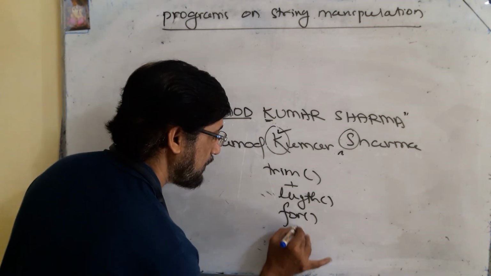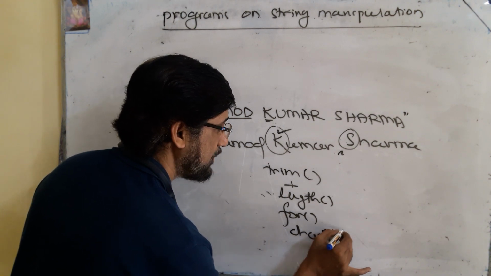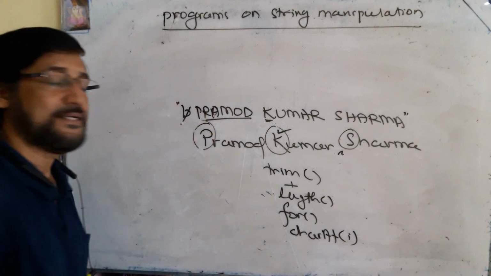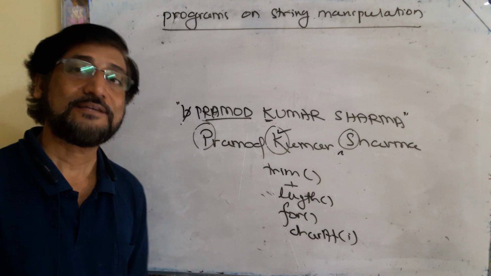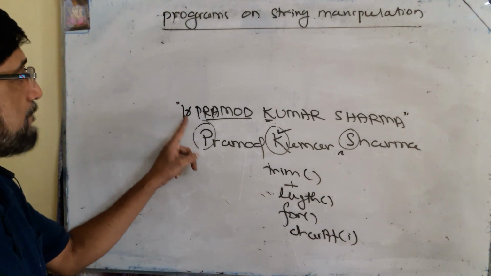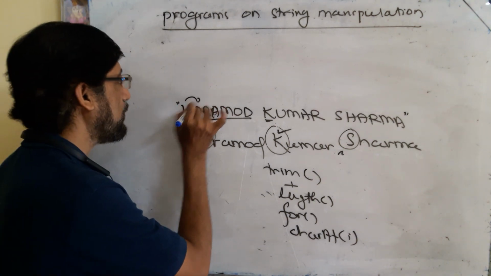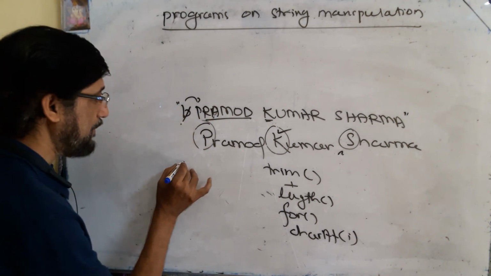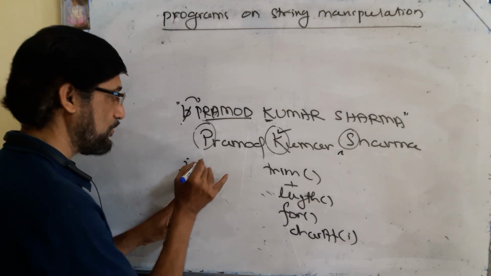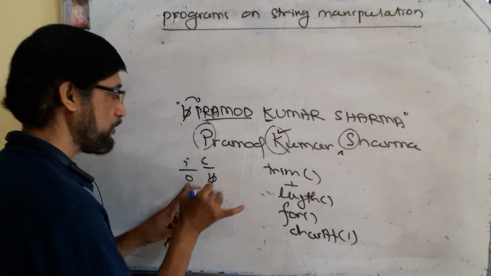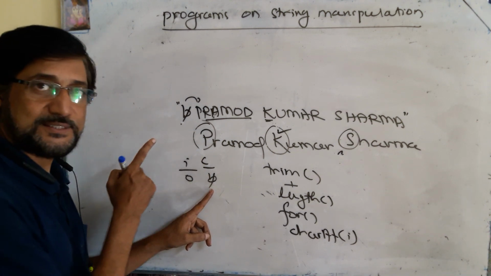Then using the charAt function and the loop variable as an index, you can select one character after another. Then you check whether the selected character is a space or not. If the selected character is a space, then you select the character present next to it. So the first time, the value of the loop variable I is 0. You are selecting the character present at 0. Suppose the value of C is a space. Now you are checking whether the selected character C is a space or not.